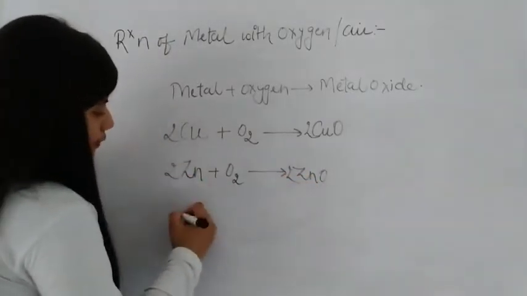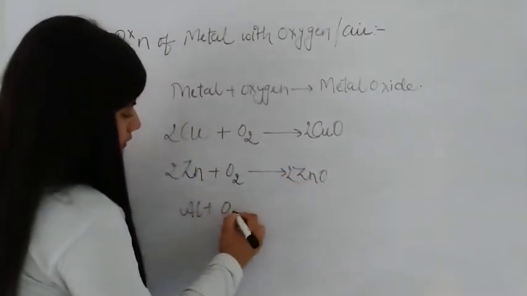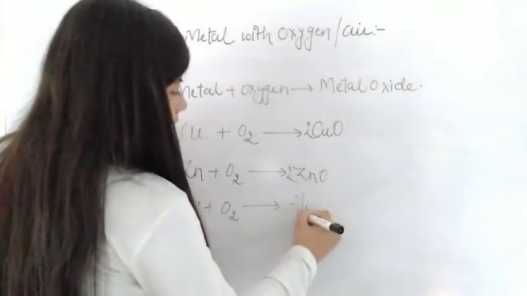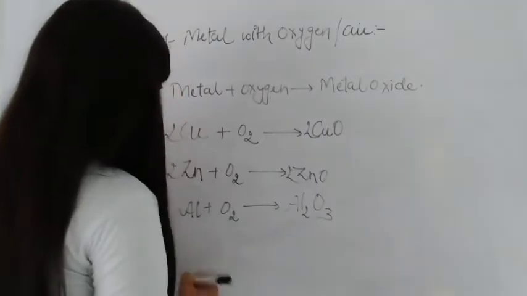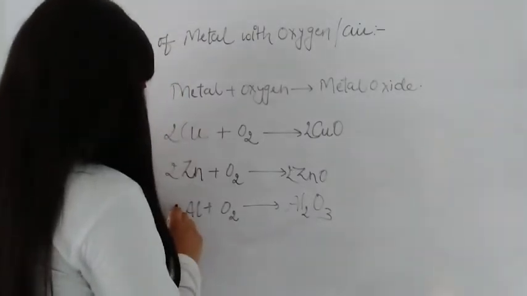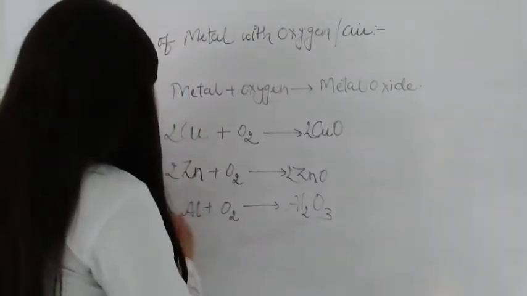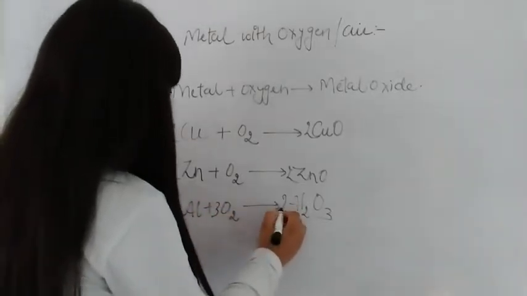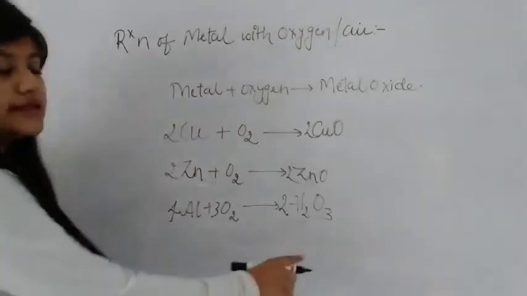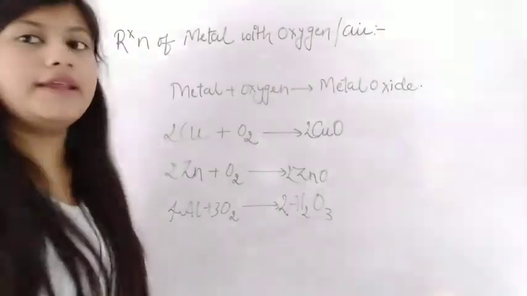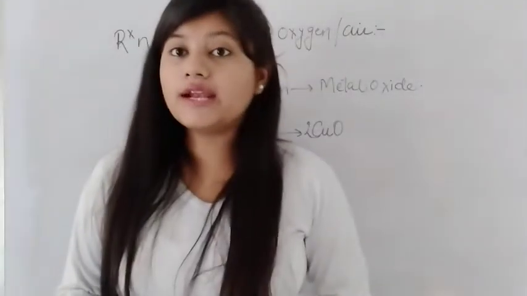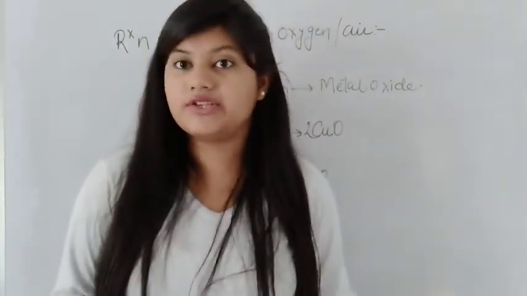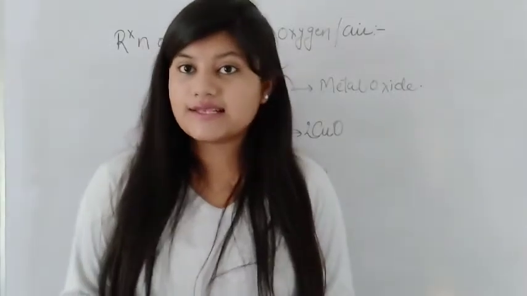Balancing it. When aluminium reacts with oxygen, it gives you aluminium oxide, Al2O3. This is aluminium oxide. As we all know, metal oxides are generally basic in nature. They react with acid.